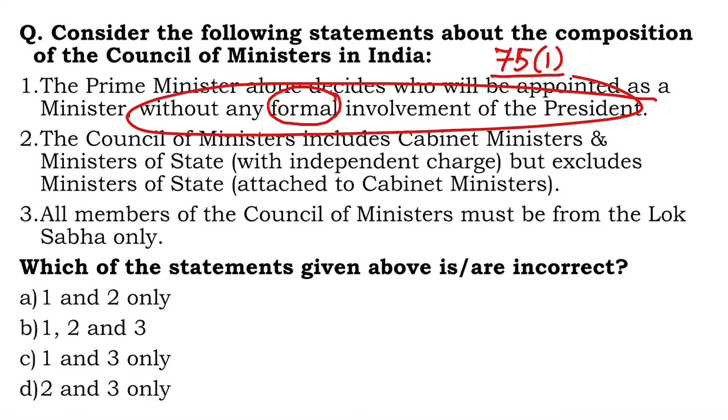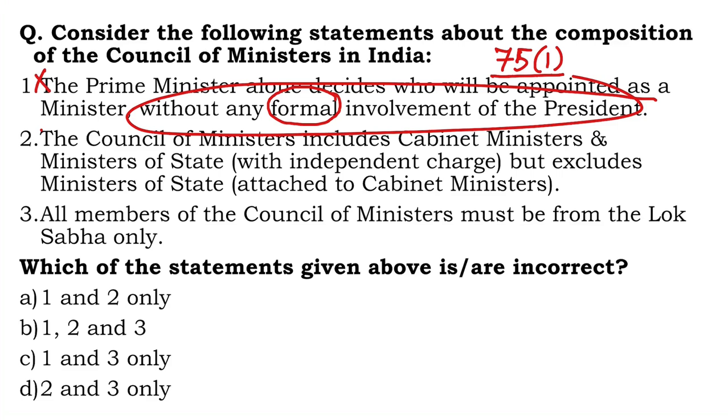Yes, of course, the other ministers are appointed by the President on the advice of the Prime Minister, but it is the President who is formally appointing those ministers. So one is wrong. Second one, the Council of Ministers includes cabinet ministers and ministers of state with independent charge, but excludes ministers of state attached to cabinet ministers.